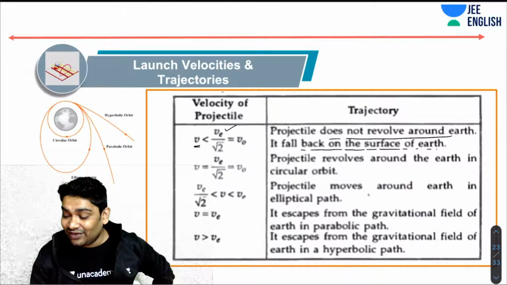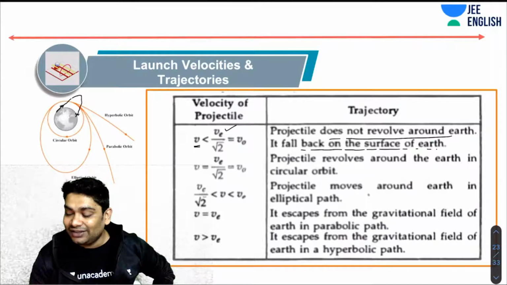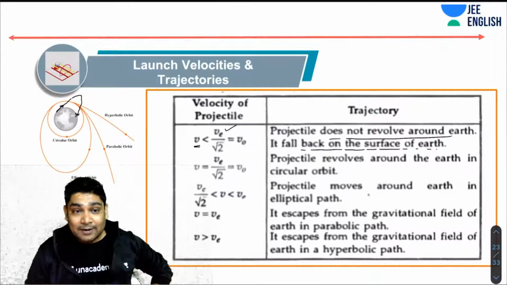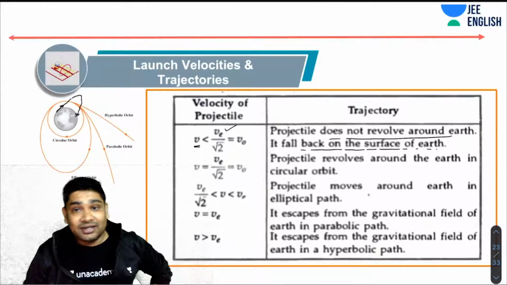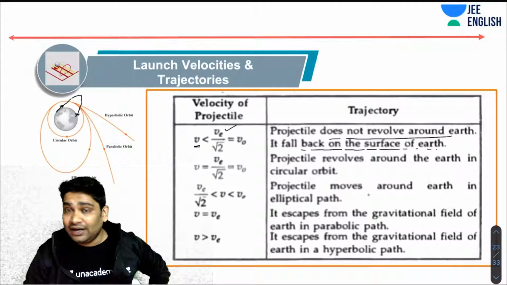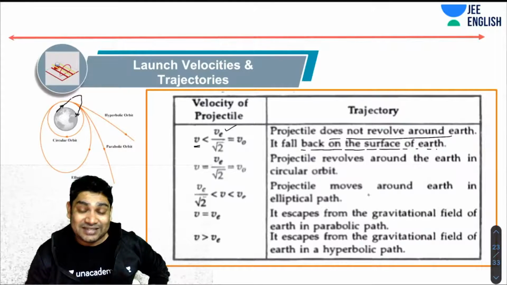If you project something with a velocity less than v escape by root 2, it will always come back and fall on Earth. That's the first case. Again, this you just need to memorize because this is something that Mains might ask. Not important for Advanced at all. Advanced does not ask you something which you just have to memorize, but Mains people sometimes may ask.